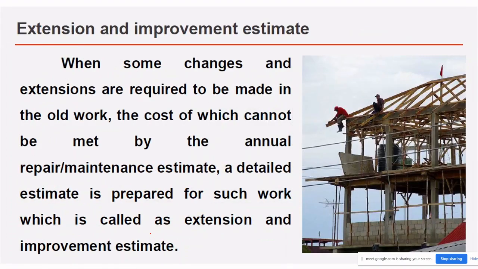The next is the extension and improvement estimate. When some changes and extensions are required to be made in the old work, the cost of which cannot be met by the annual repair and maintenance estimate, in that case a detailed estimate is prepared for such work, which is called the extension and improvement estimate. So when the amount is more than the annual repair and maintenance estimate, they will ask the authority to give the extension and improvement estimate so that the work will go smoothly.